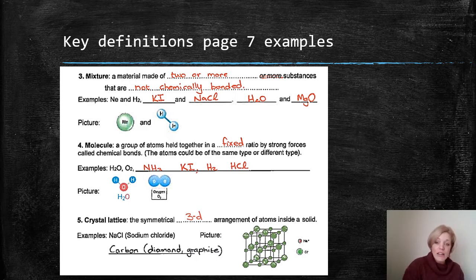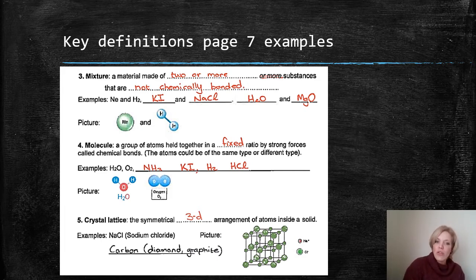I had a few kids asking me, what is the difference between a molecule and a pure substance, or a molecule and a compound? Remember, guys, you can have a molecule of a compound, and you can have a molecule of an element. Think of diatomic molecules. They are elements that exist as two atoms. So O2, N2, I2, your diatomic molecules, exist as two-atom elements.